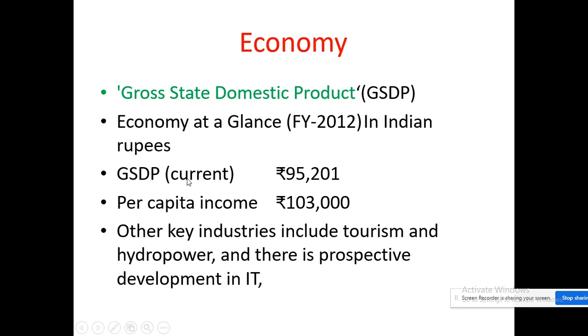Here GSDP is nearly 95,201. I'm reading out the values. And per capita income is nearly how much? 1,03,000. Other key industries contributing to the economy: the Uttarakhand state gets its economy by which ways? Tourism, hydropower, and there is prospective development in IT companies also. IT is also playing an important role in the economy.